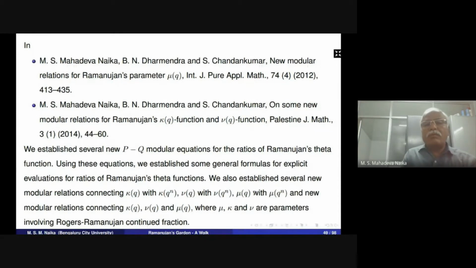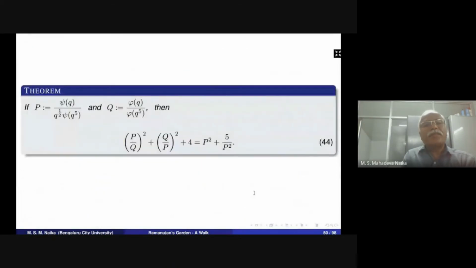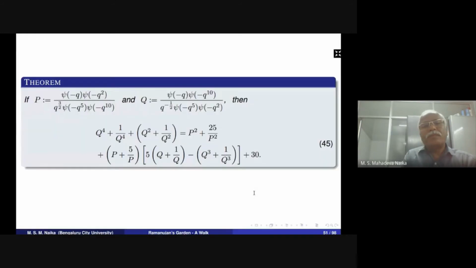So K of q and mu of q are the parameters defined by Ramanujan, and he also obtained some modular relations. For these parameters, we established modular relations, and these modular relations involve the Rogers-Ramanujan continued fraction. So this is the modular equation of degree 5 obtained. J of q divided by J of q power 5, q power 1 by 2, and q is phi of q and phi of q power 5. So we related as in 44.